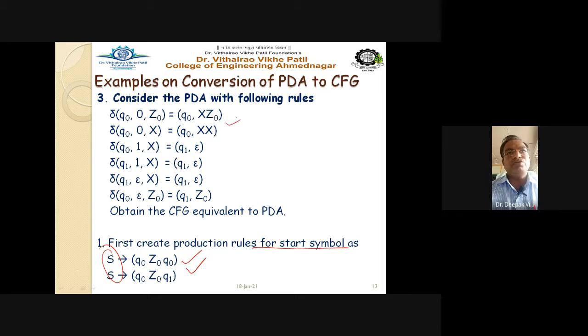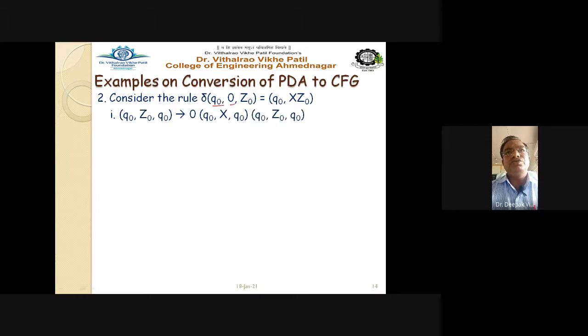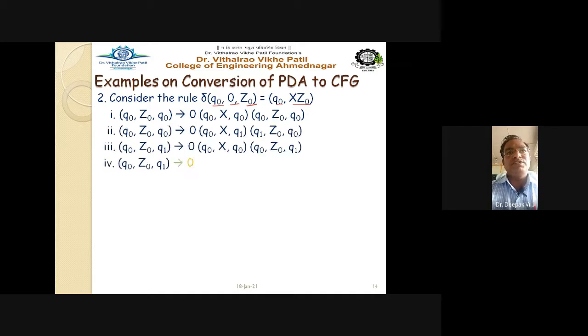Now take each rule one by one. Consider the rule delta Q0, 0, Z0 equal to Q0 X Z0. We will get all 4 rules from the same, and the logic is the same: Q0 Q0 Q0 Q0, Q0 Q0 Q0 Q1, Q0 Q1 Q1 Q0, and in the last one Q0 Q1 Q1 Q1.